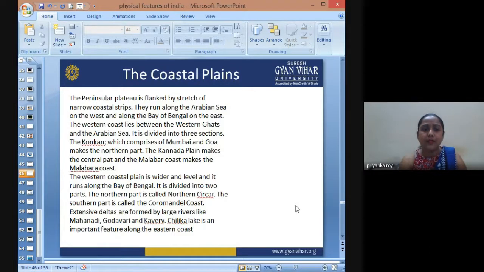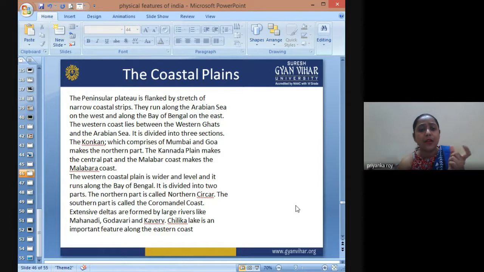Now we come to the coastal plains of our country. The peninsular plateau is flanked by a stretch of narrow coastal plains running along the Arabian Sea on the west, and the Bay of Bengal on the east. The western coast lies between the Western Ghats and the Arabian Sea, and it is divided into three sections. That is Konkan, comprising Mumbai and Goa.